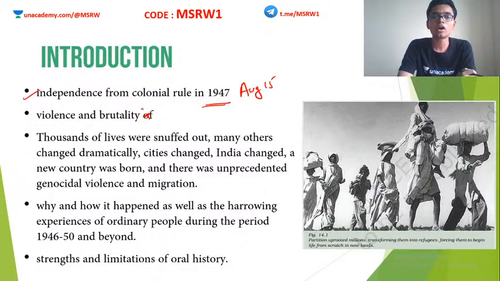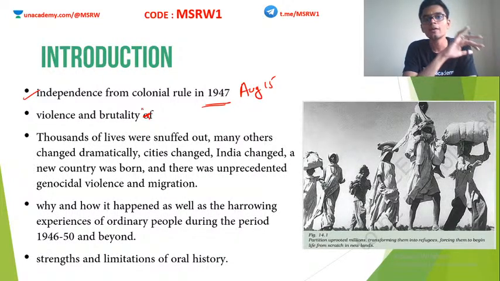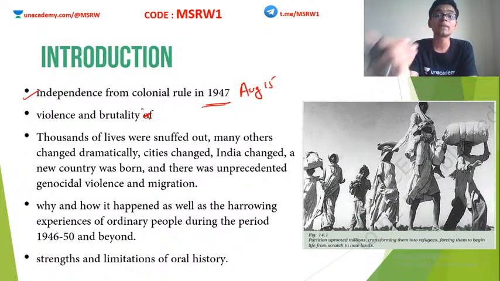Why? Because when India was partitioned into Pakistan and India, a large portion of the Muslims living in India migrated towards Pakistan, and a large portion of non-Muslims, especially Hindus living in Pakistan, migrated to India's side. This migration was not at all peaceful. It was completely filled with violence and brutality. So in this chapter, we are going to look at these particular aspects.